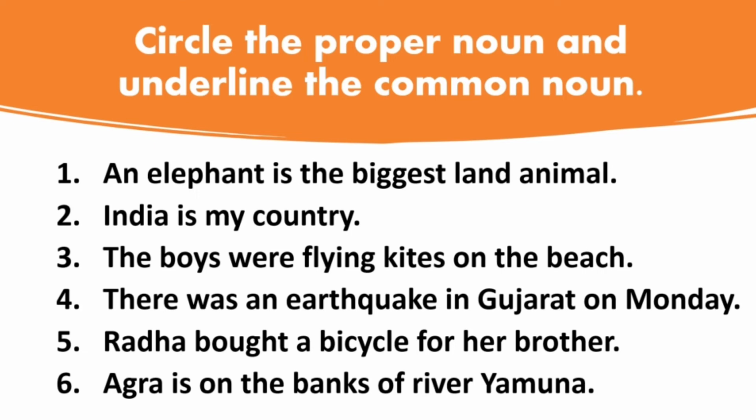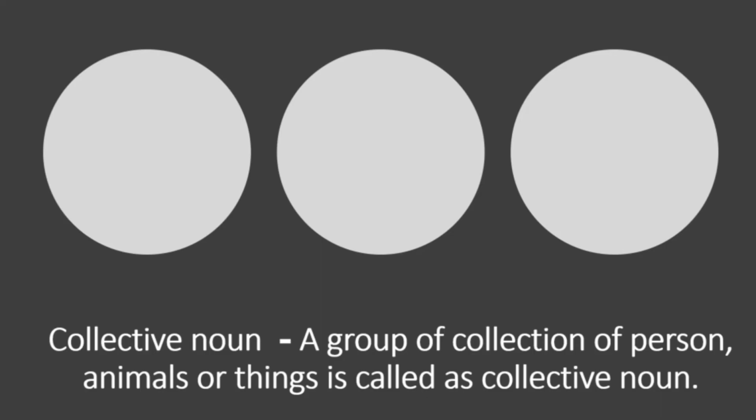We are going to see the third kind of nouns, that is collective noun. What is a collective noun? A group or collection of people, persons we can say, animals or things is called a collective noun. So it is a group, it is a collection.